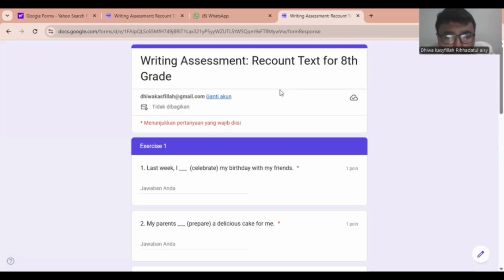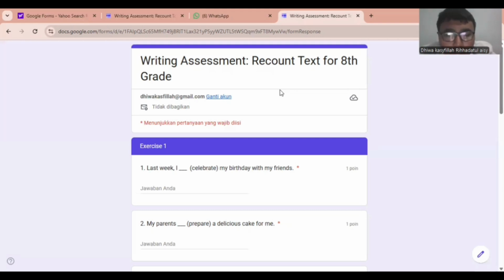Third one, using Google Forms provides practical benefits. Students can complete the assessment online, while teachers can collect responses more efficiently and score the answers consistently using the provided answer key and scoring rubric. This makes the assessment more organized and time efficient.